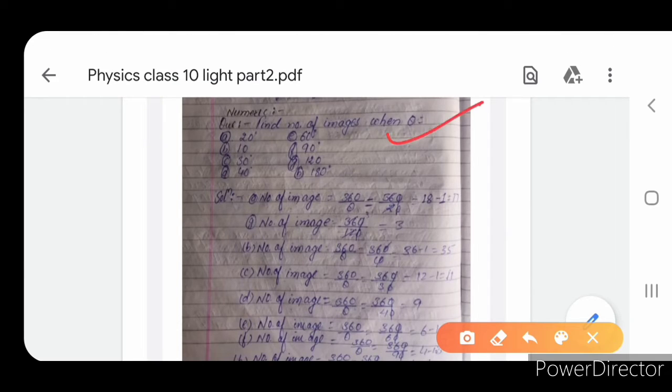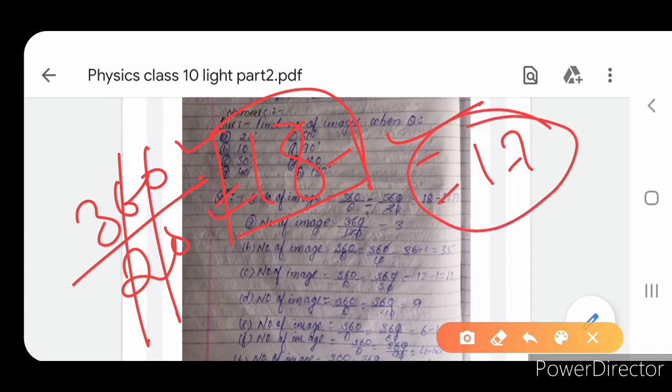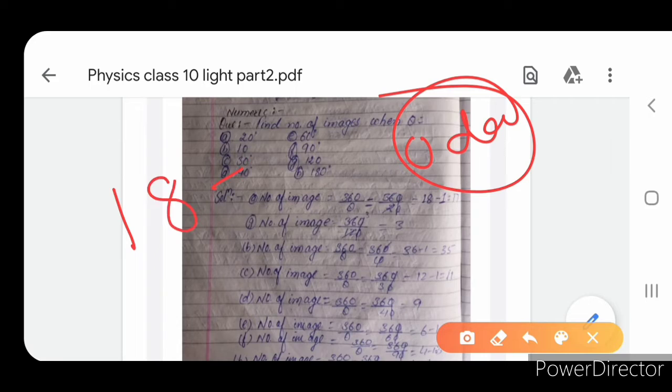Now we will solve numerical problems. Find the number of images. Theta given is first 20 degrees, so the number of images will be 360 by theta, theta is 20, so this will be 18. I have already told that the number of images in a plane mirror is always odd, but 18 is even. So if the result is even, we always subtract 1, so the number of images will be 17.